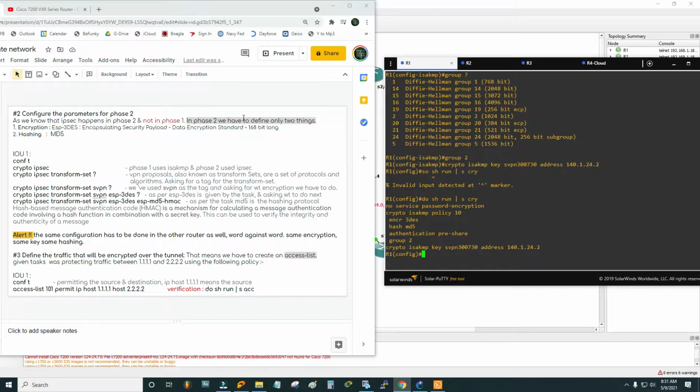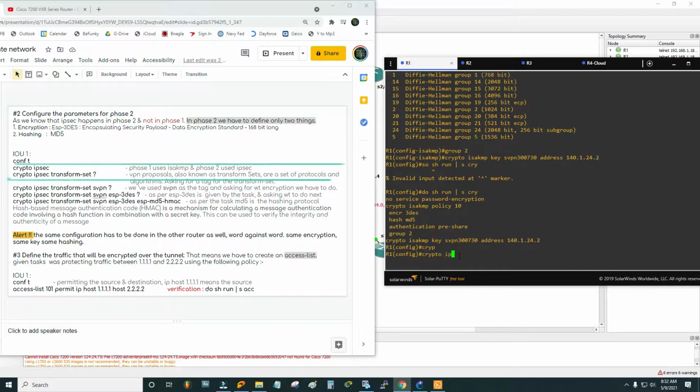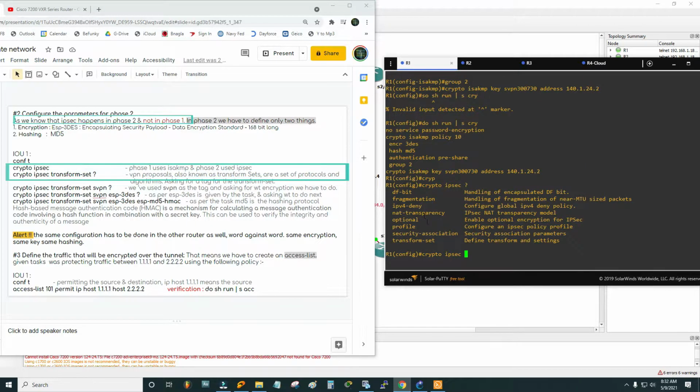In phase 2 we have to define only 2 things: encryption, ESP (encapsulation security payload), and again our method would be 3DES as in phase 1, and the hashing protocol is MD5. Okay, so let's do crypto IPSEC. We have done ISAKMP in phase 1, and here it should be crypto IPSEC. And then if you take help, you see a lot of things here.